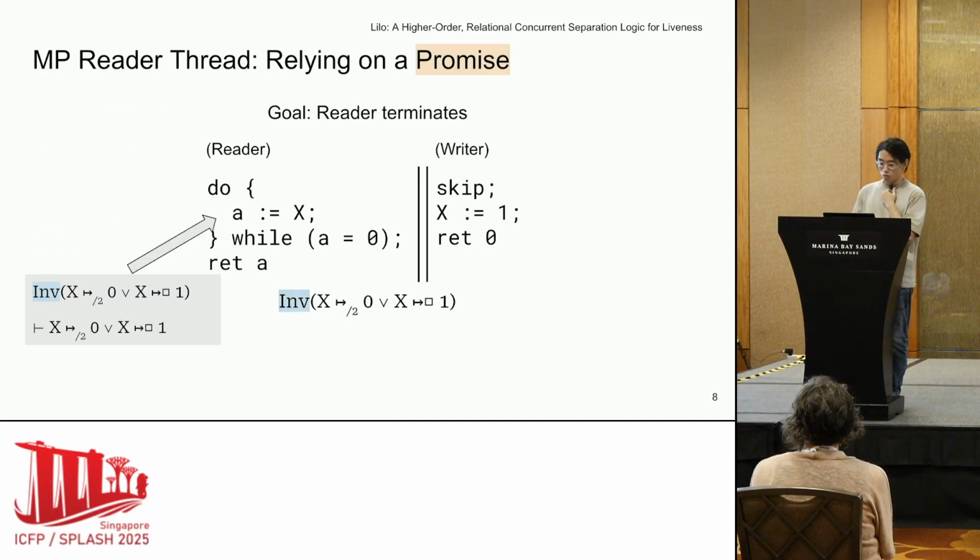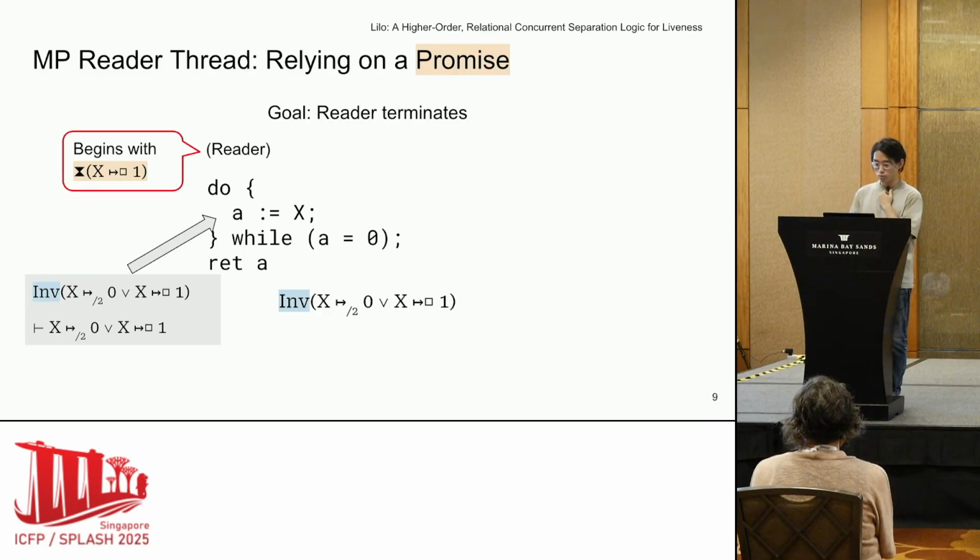Now let's see how we use a promise to prove termination of the reader. Our proof is thread local, so we only need to look at the reader thread. Then we set up the exact same invariant which we used for the safety proof, and in addition, we begin the proof with a promise made by the writer thread to establish a read-only points-to for the memory location X with the value 1.